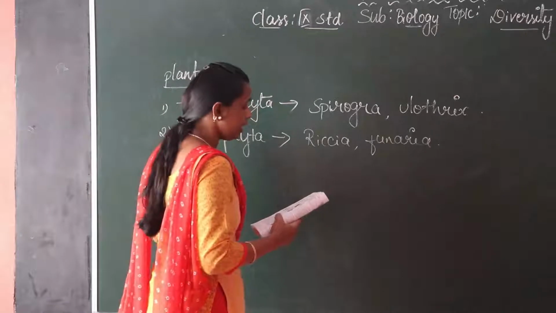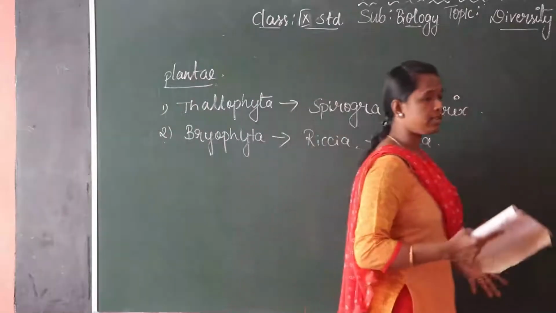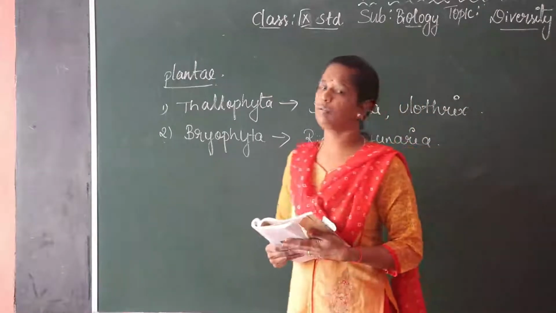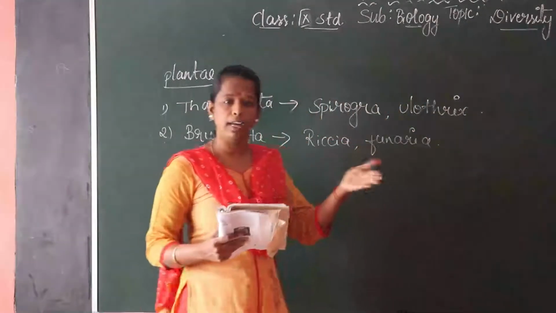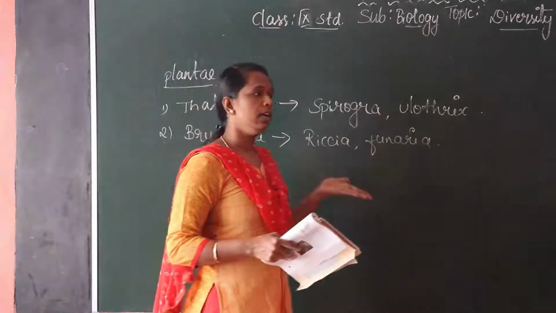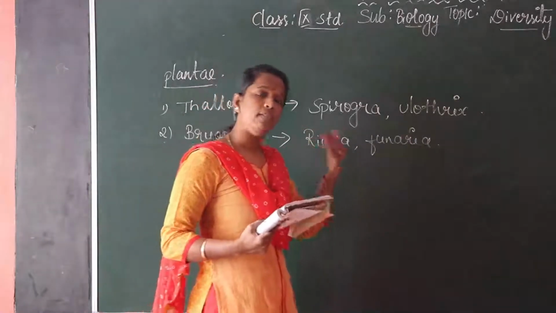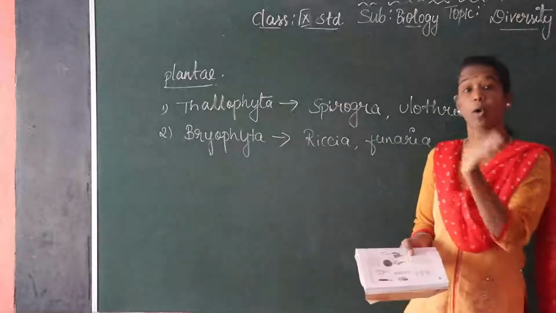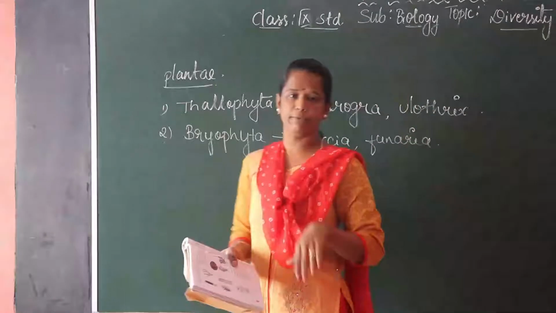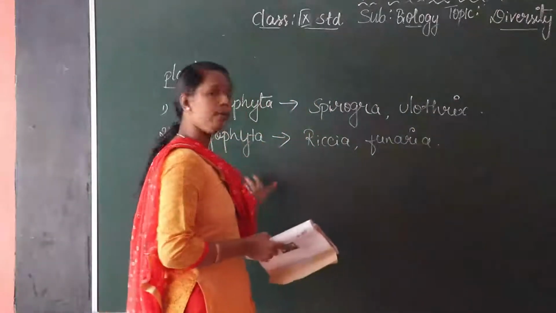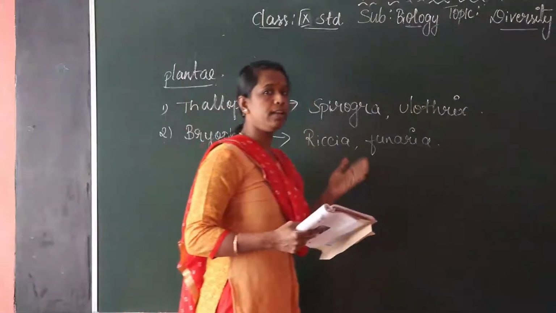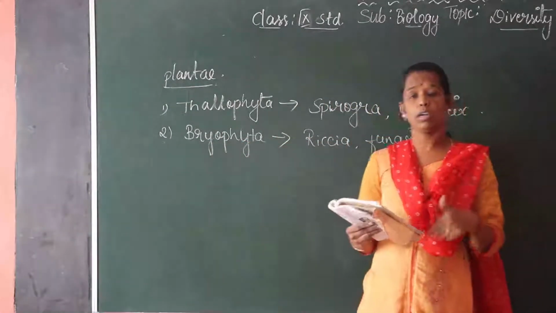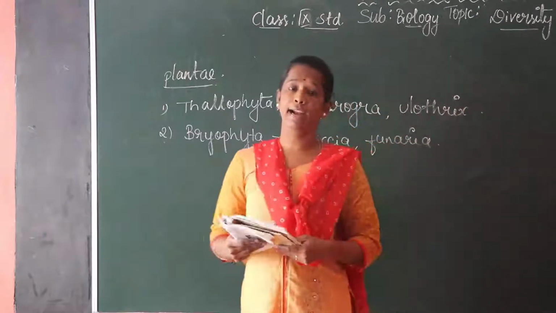Usually they are amphibian plants; Bryophytes belong to the amphibian plants. What is the meaning of amphibians? For example, take an animal like a frog or a crocodile. It lives in water and also lives on land. So they are called amphibians. Here these Bryophytes are amphibian plants. What is the meaning of that? They may grow in water and also on land.